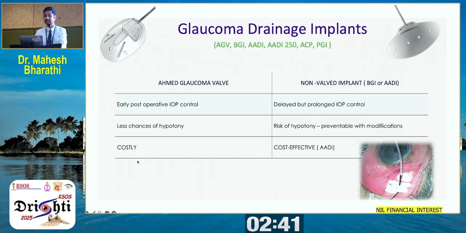This is a recently done ADI 250 where the surgery has been very easy. I didn't have to dissect the muscles because the size is small, which can be kept in the intramuscular spaces between the superior rectus and the lateral rectus. And the tube has been occluded by a 3-0 Prolene suture and also ligated with 8-0 Vicryl.